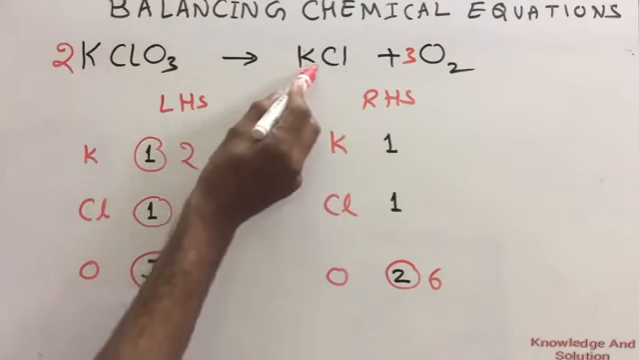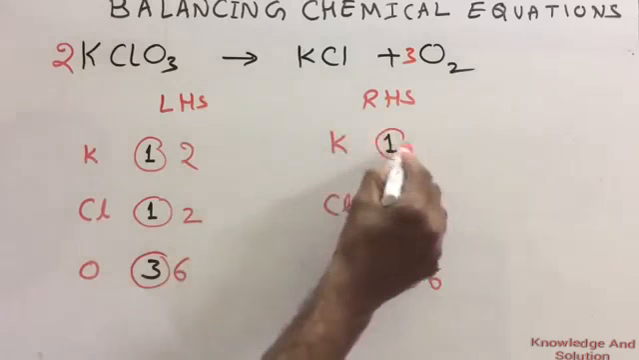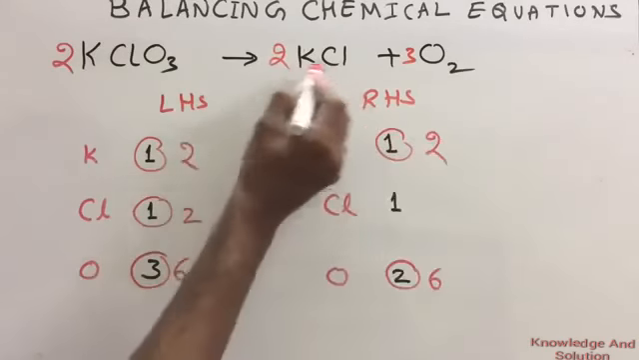Here we have chlorine that is unbalanced, then multiply with 2. So you will be getting 2 potassium as well as